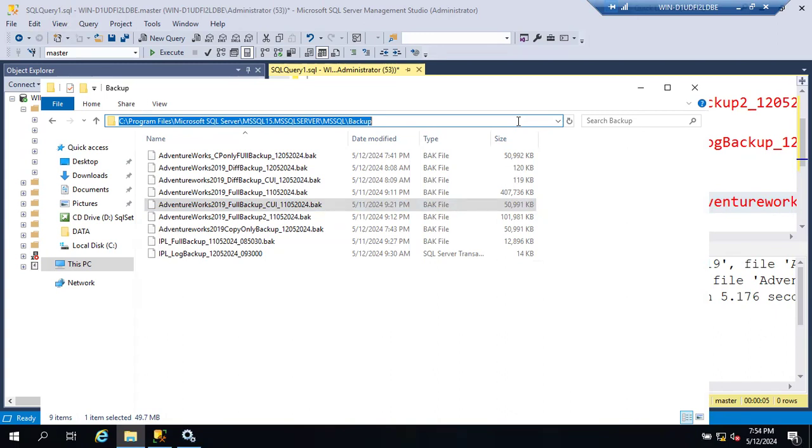If they are asking, in case the drive is corrupted, tell them that at drive level we have one more backup. That backup will take the backup to the cloud, so that even if this drive is corrupted, we can recover it from the cloud.